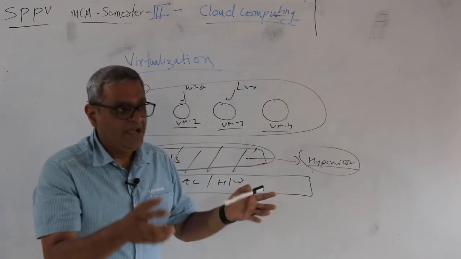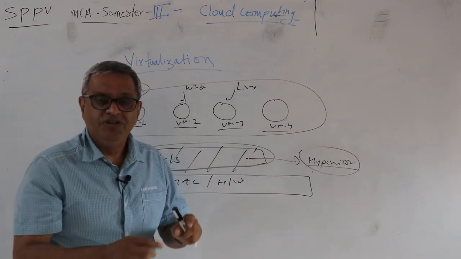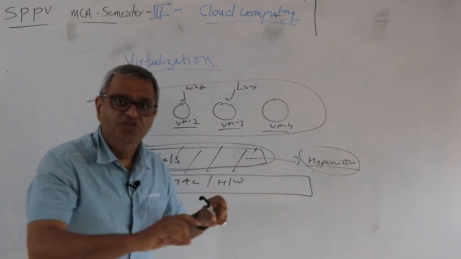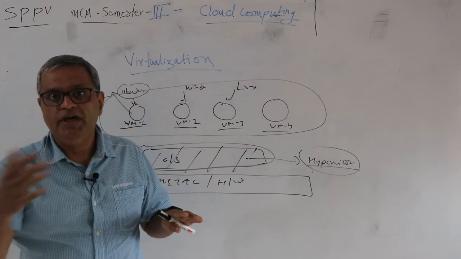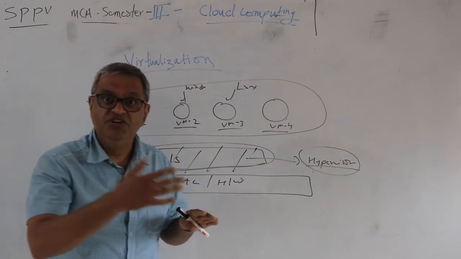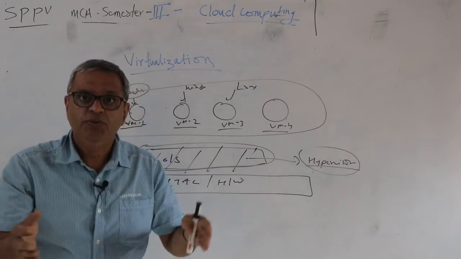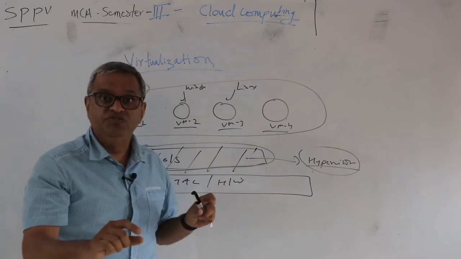So what happens is, on your laptop, the operating system which interacts with the actual hardware might be Windows.